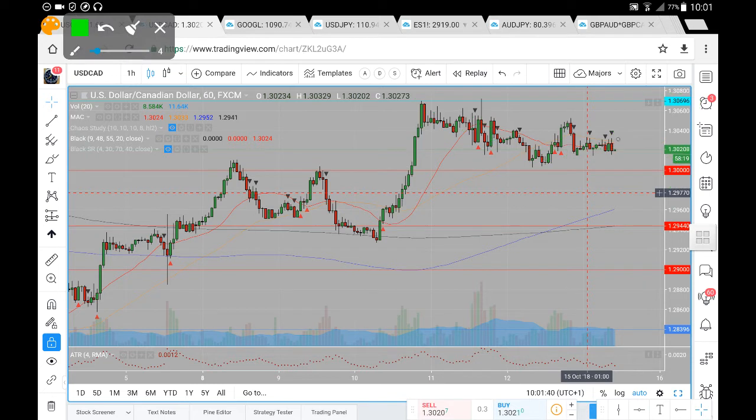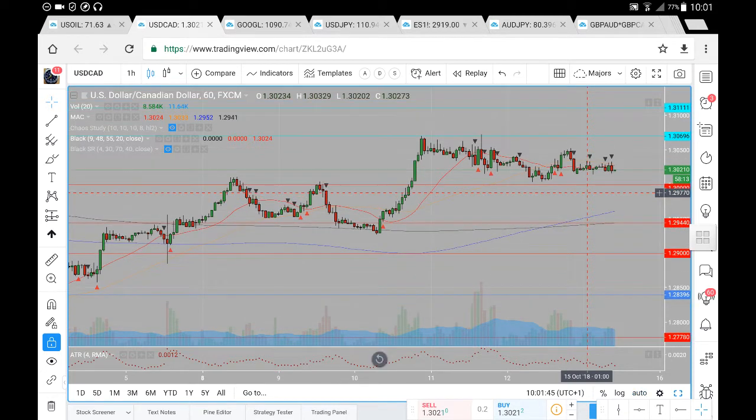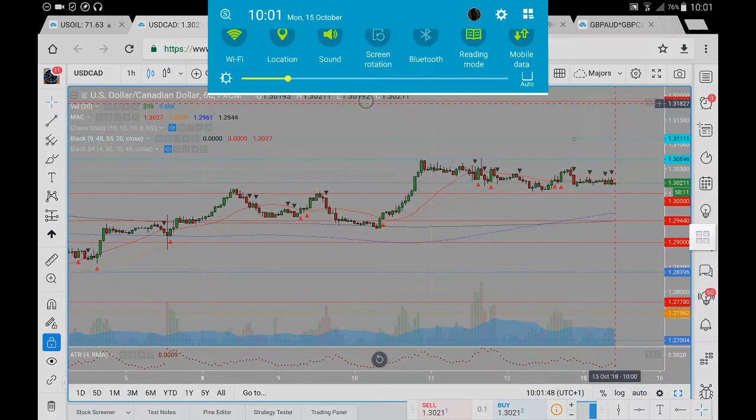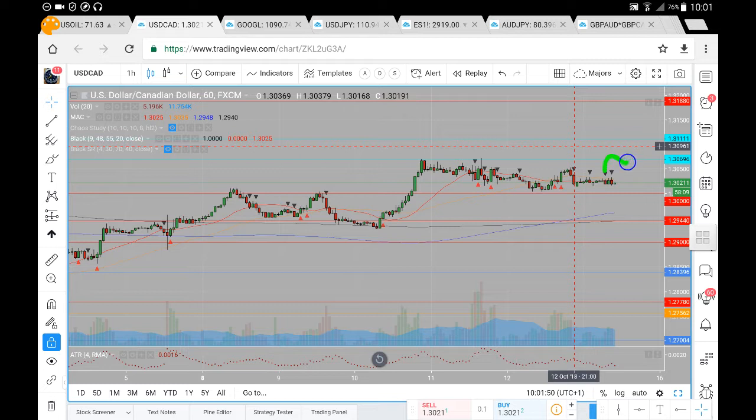If we do navigate above, break and hold above the 130.69, however, the very next level of note to the upside would possibly be a move up towards that 131.11, and from a successful break we then target 131.88 to the upside on the US dollar CAD.